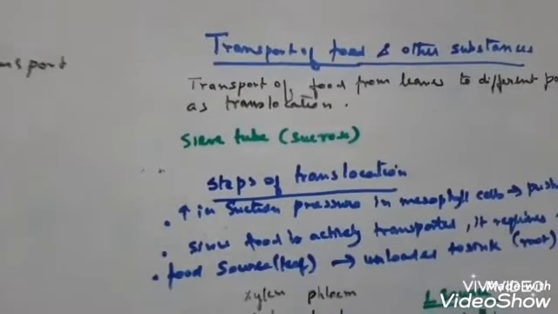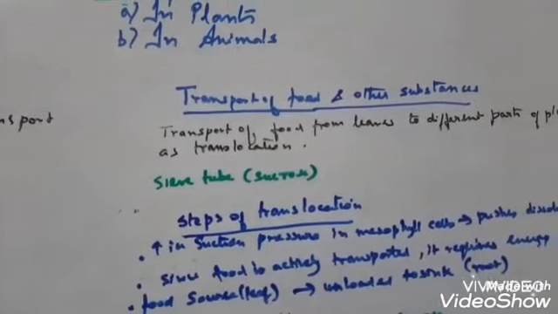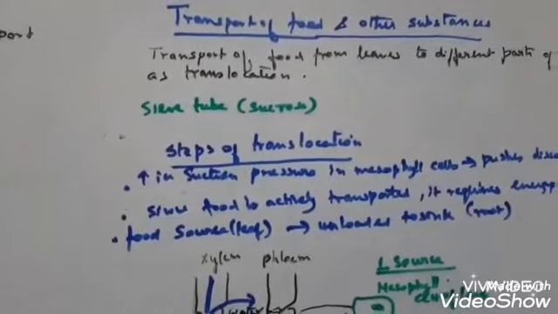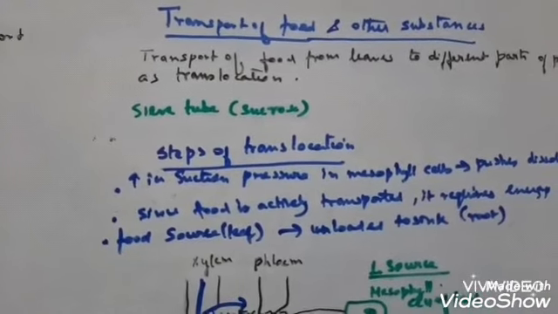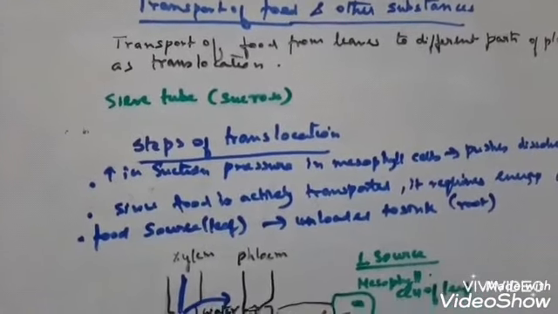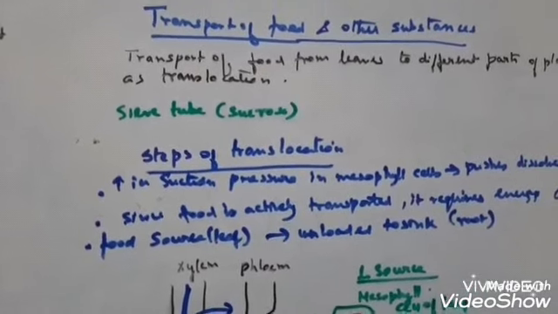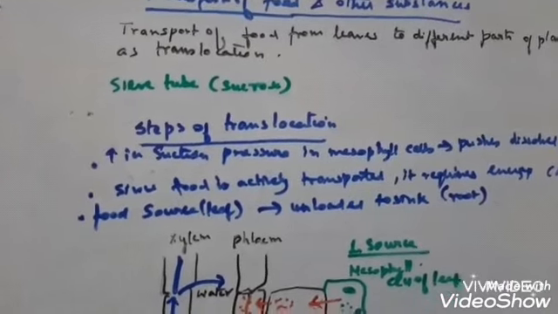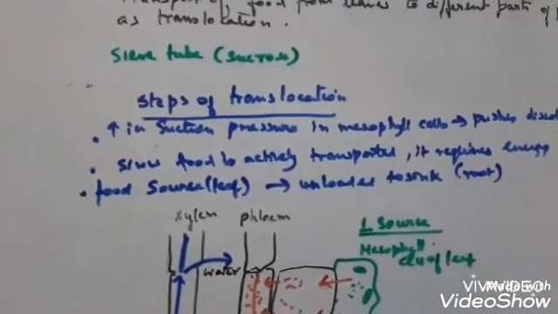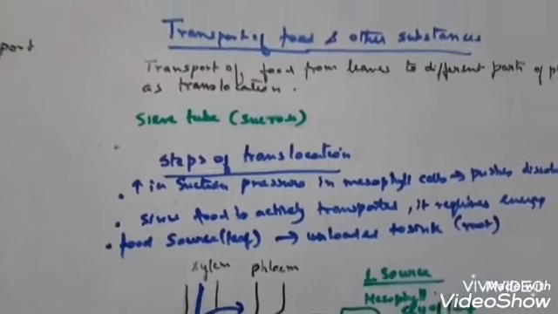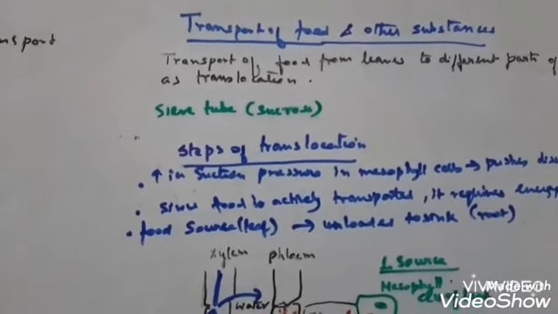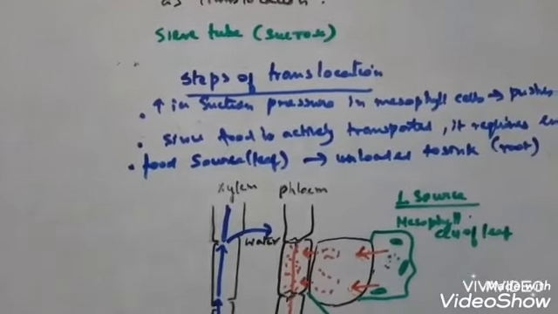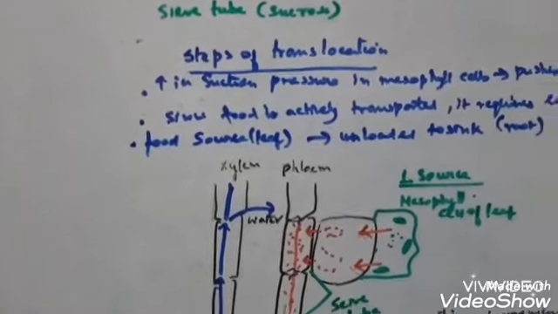Now you see what I was saying: the food manufactured in the mesophyll cell during photosynthesis enters the sieve tube. Where is the sieve tube present? In the phloem. The food moves from the mesophyll cell to the sieve tube in the form of sucrose, and it is transported as a dilute aqueous solution in the plant parts, because unless it becomes dilute, it cannot be transported or absorbed by the plant.